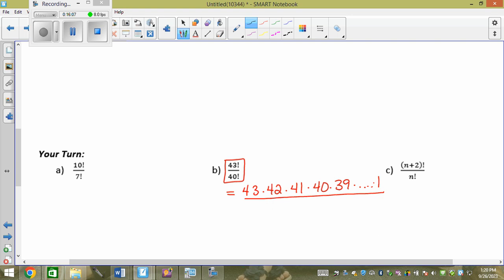Okay? So 40 factorial would be 40 times 39 times all the way to 1. Correct? So is there anything I can do? Cancel them off like where they started. I can just cancel this 40 all the way to 1 off, and this 40 all the way to 1 off, and then it's just 43 times 42 times 41. So if you type it in all at once, it won't fight you, but if you type 43 factorial in, I'm pretty sure it does.